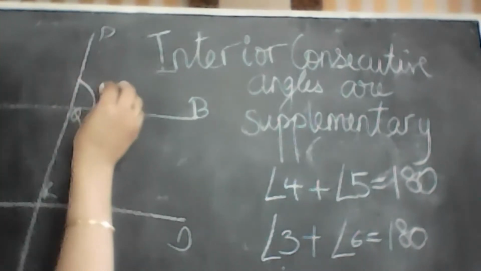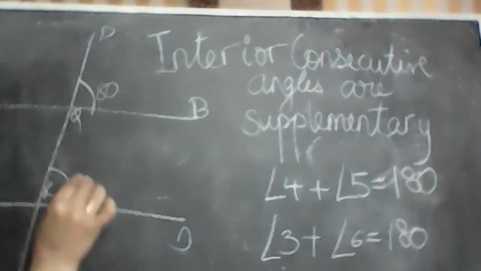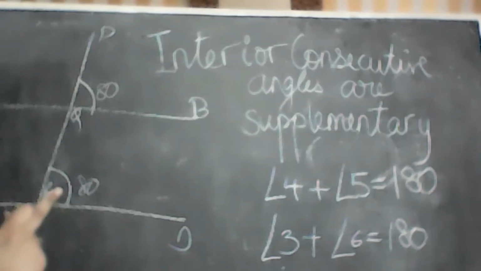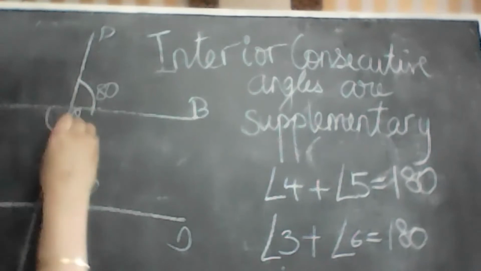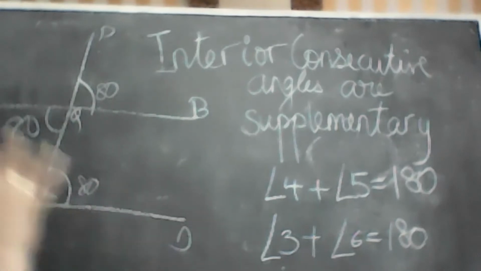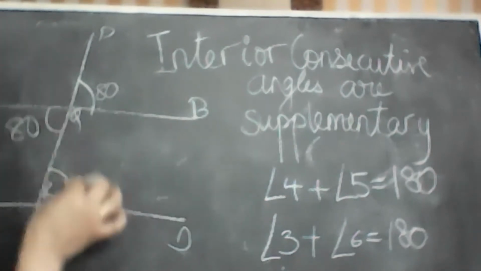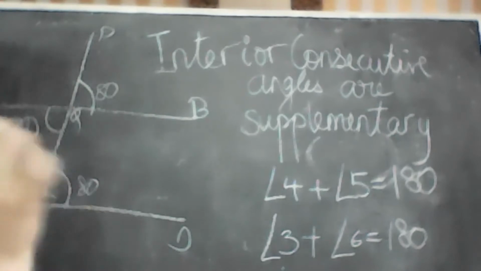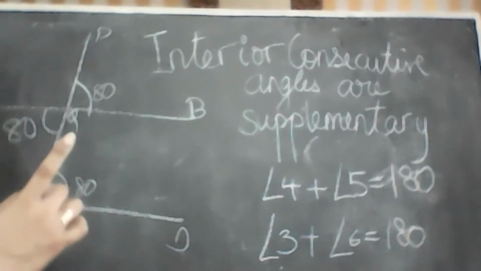If this is 80, what is this? 80, corresponding angles are always equal. If this is 80, what is this? 80, interior consecutive angles are always equal. Ranveer, you're confusing horribly. These are interior consecutive. This is interior alternate. Sit straight and pay attention here. Don't keep leaning on one side. You're losing focus.